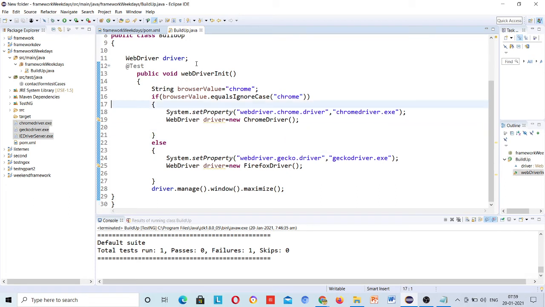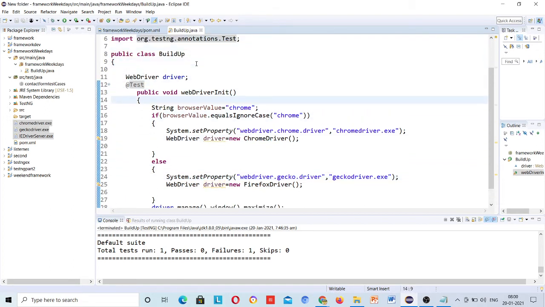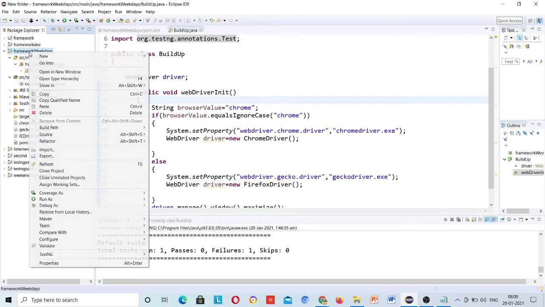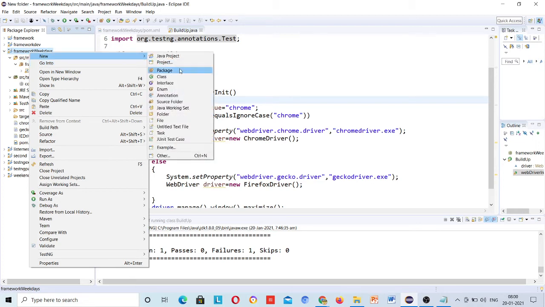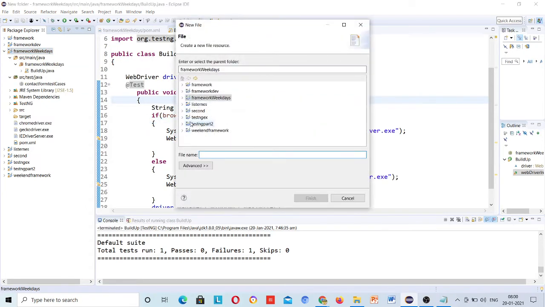If your browser value is Chrome, then it will run for Chrome. If the browser value is Firefox, then it will run for Firefox. But these values will be coming from somewhere else. Just go inside your project, and here you need to create a properties file, and we will get the value from that file.